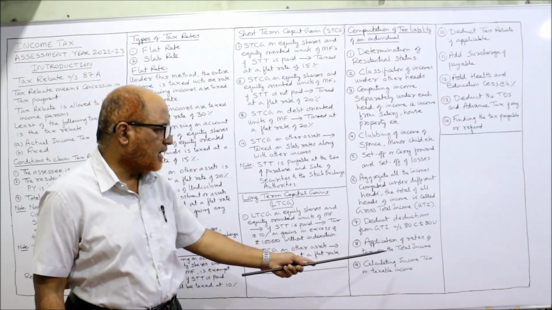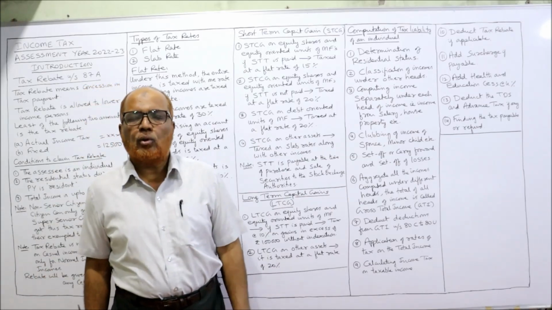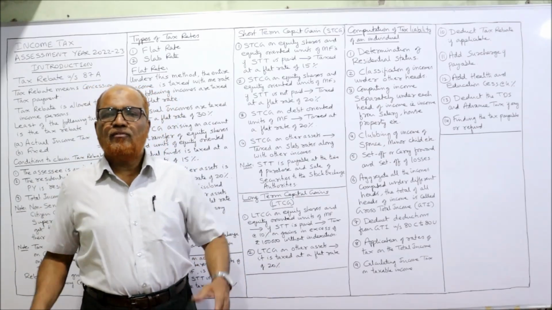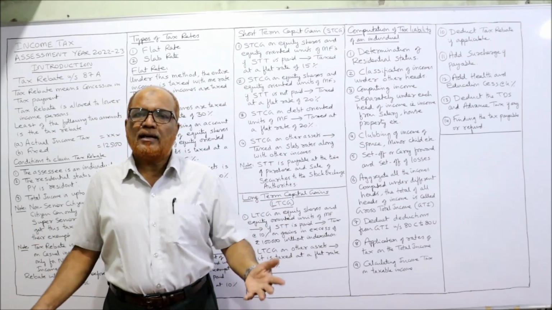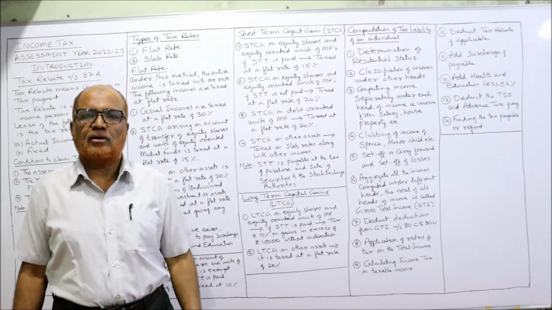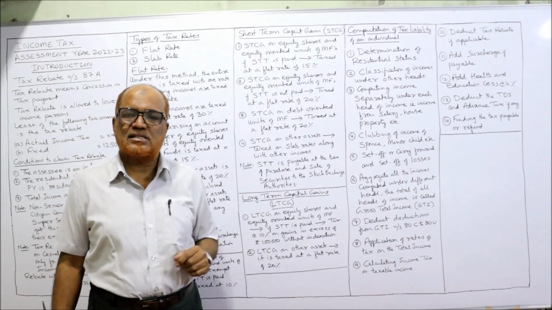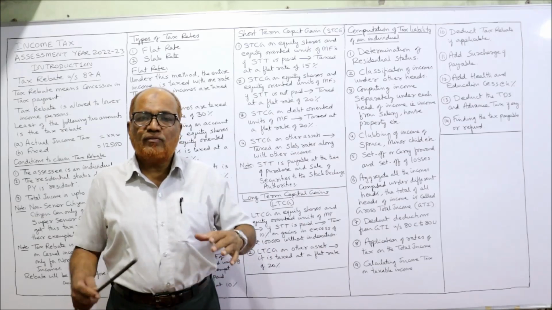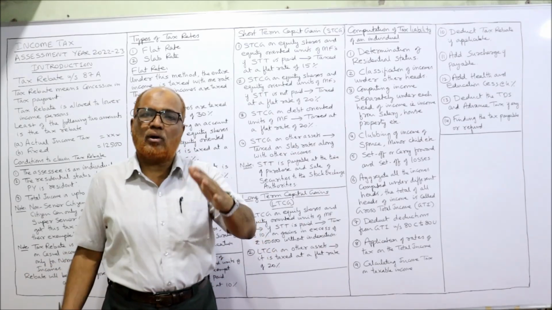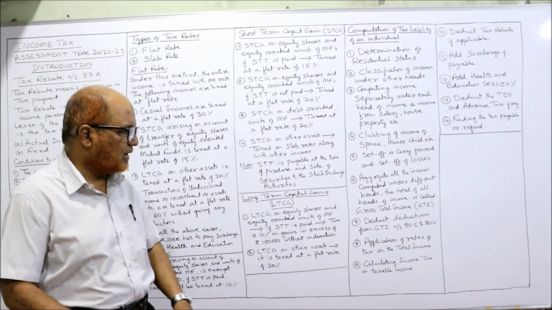Then comes the application of rates of tax on total income. We don't have a single rate of tax. We have different rates of tax applicable depending on the nature of income. Like there's a flat rate of tax on LTCG or STCG. Similarly, slab rates are there on normal income. So we have to apply different rates of tax on different incomes.